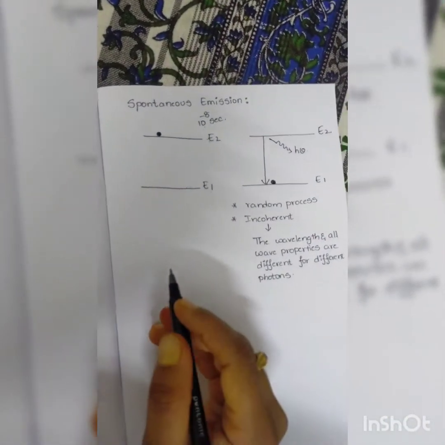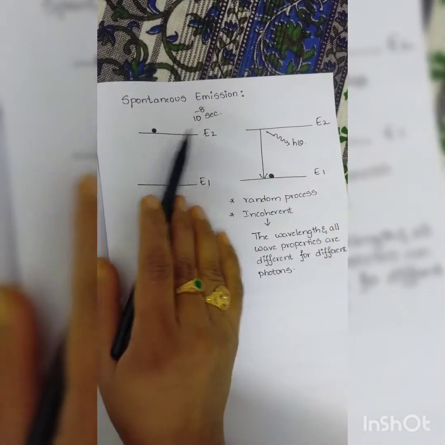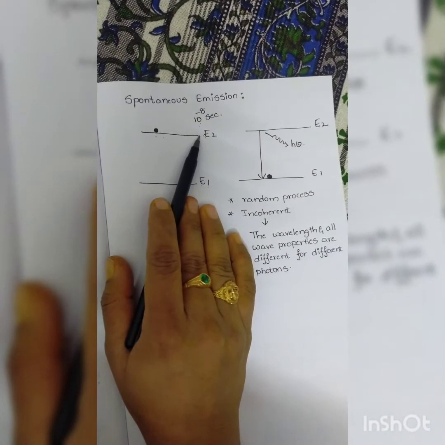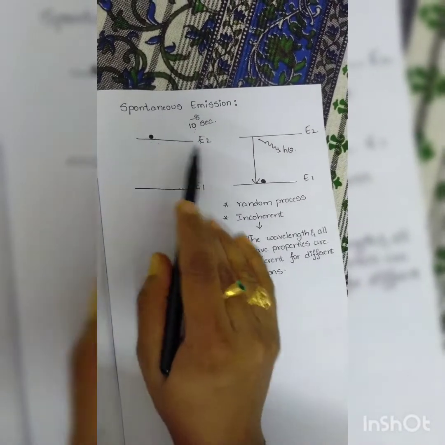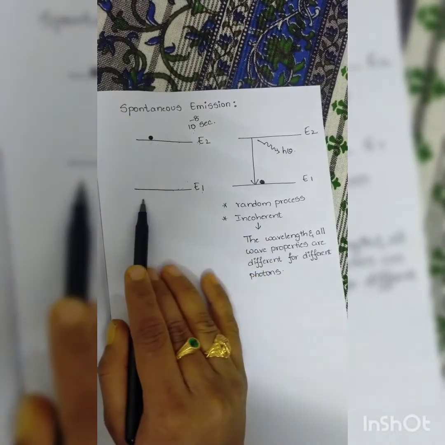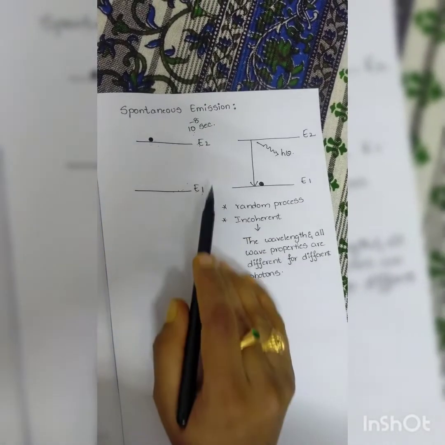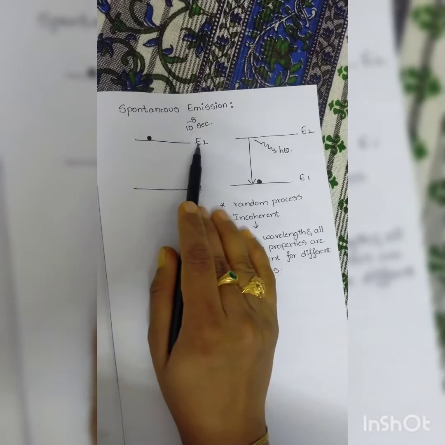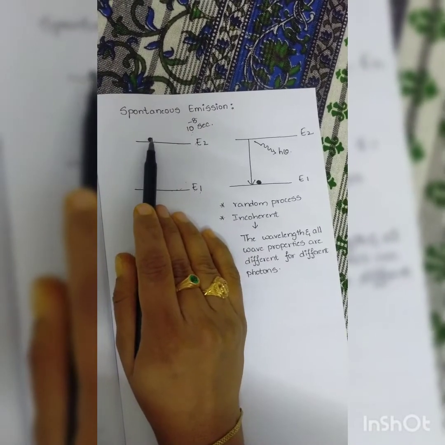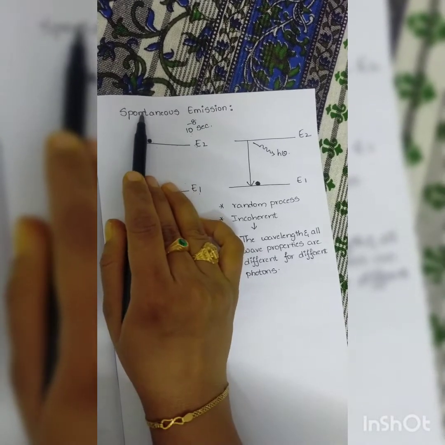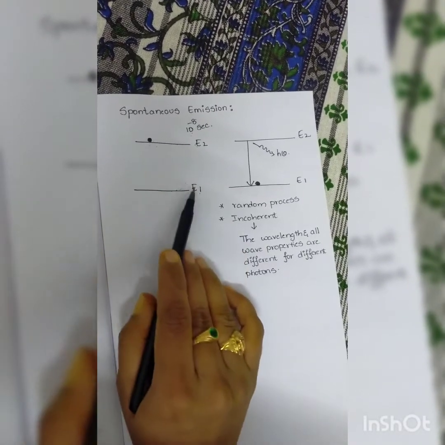As I said, the atom got excited to the E2 state in the absorption of radiation process. We will draw that same diagram here. We consider two energy levels, E1 and E2. The atom is already excited to the E2 state. Now in spontaneous emission it has to come from the E2 state to the E1 state.